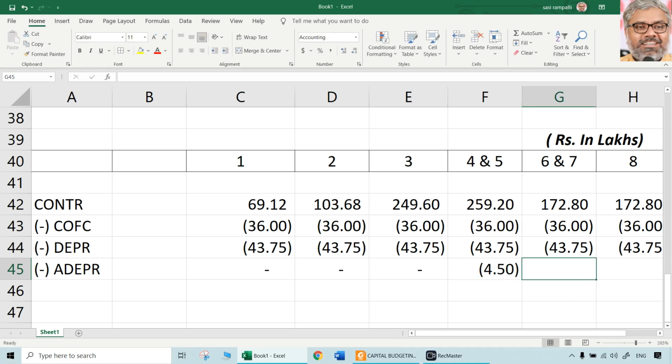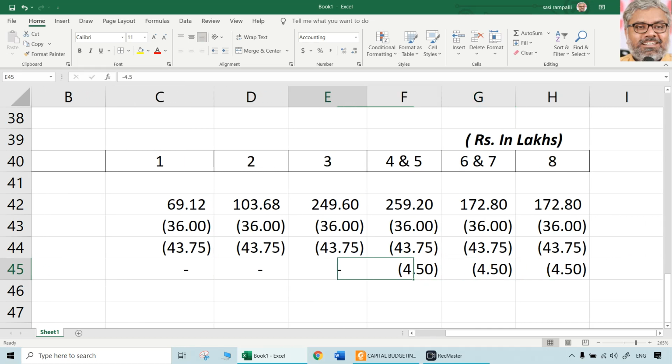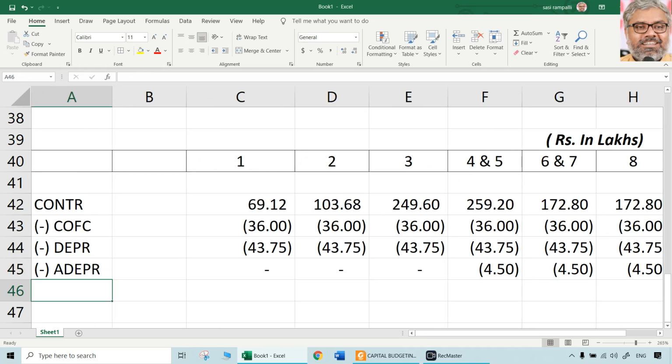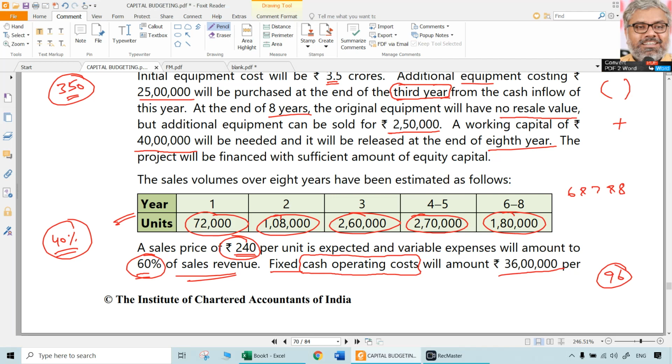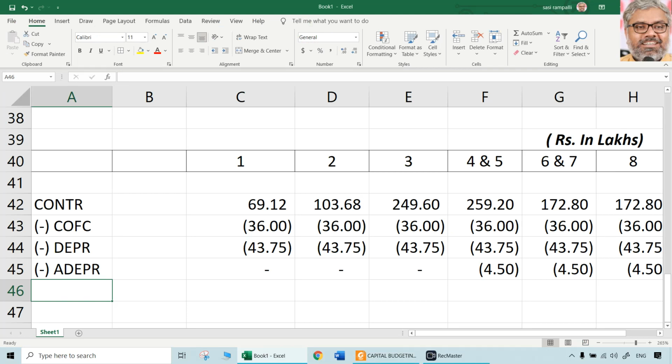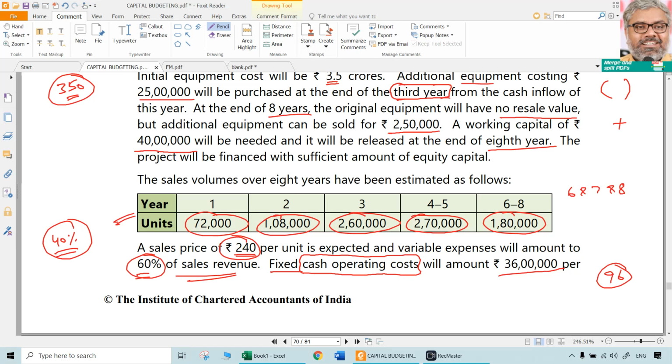So minus 4.5 lakhs, 4.5 lakhs, 4.5 lakhs. The remaining life is only 5 years: 4th, 5th, 6th, 7th and 8th year, that's all. So the depreciation on the additional equipment will be 4.5 lakhs each year starting from the 4th year onwards. That is the other point to be noted.